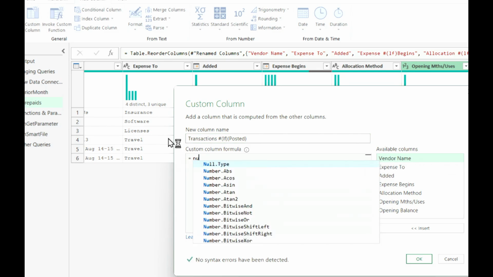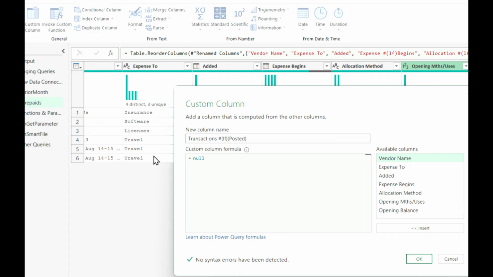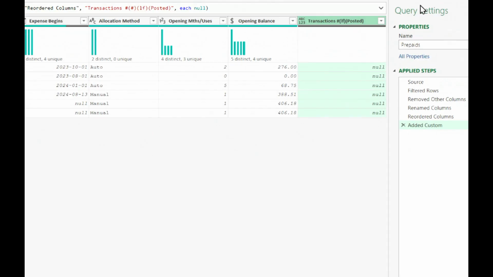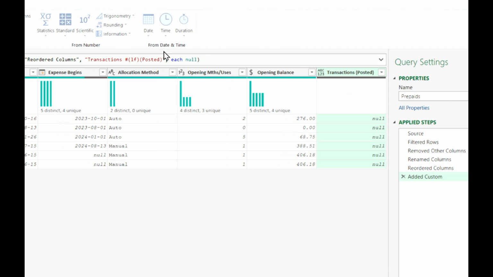We're then going to go over here. We're going to type in a nice little null. That's our complicated formula. We're going to hit escape to dismiss the Power Query IntelliSense. It's super frustrating. And then we're going to go and say OK. And Power Query helpfully gives me a new column called hash LF posted. We just need to get rid of this. Okay, so Power Query is being a little bit too helpful, and there we go.